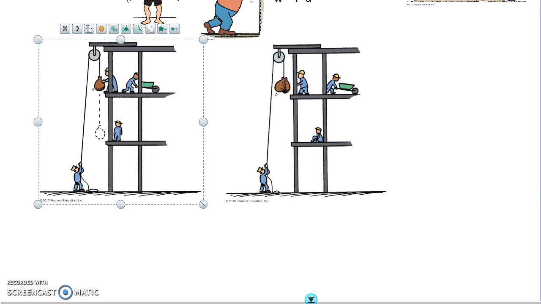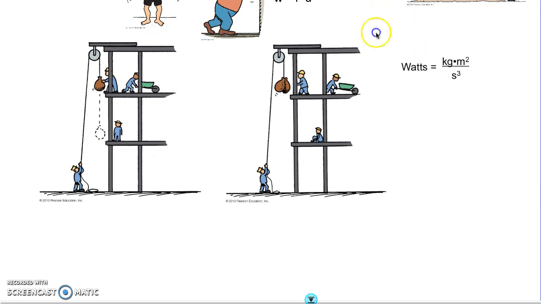Work is equal to force times distance, or in letters, W equals F times D. So work is equal to force times distance.